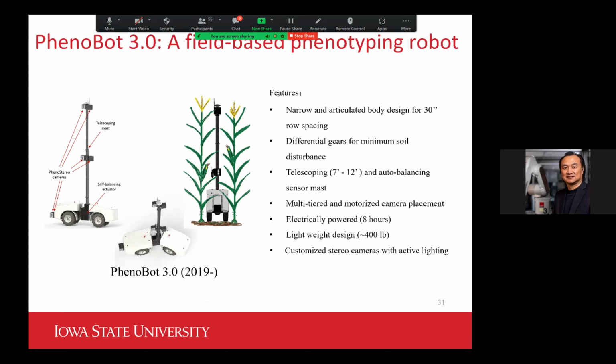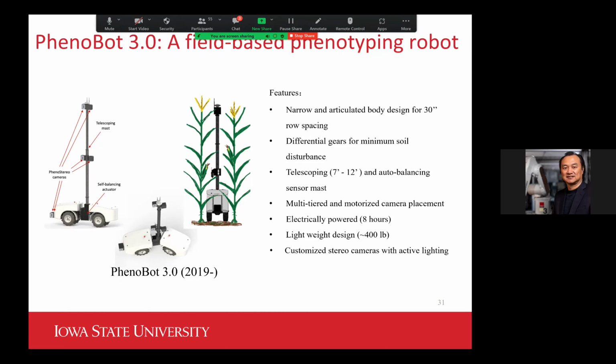So in terms of PhenoBot 3, our thoughts are really linked to what we want the robot to do, and also what constraints we are facing in the field. The features I list on this slide really tell our thought process. For example, the narrow row spacing: we have to accommodate 30-inch row spacing for corn plants.